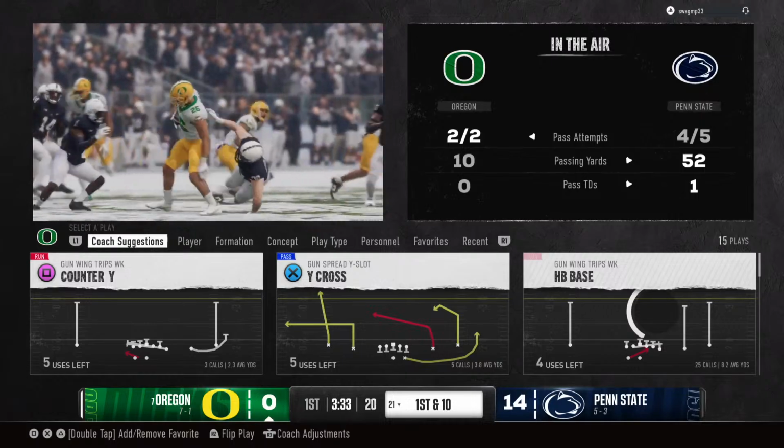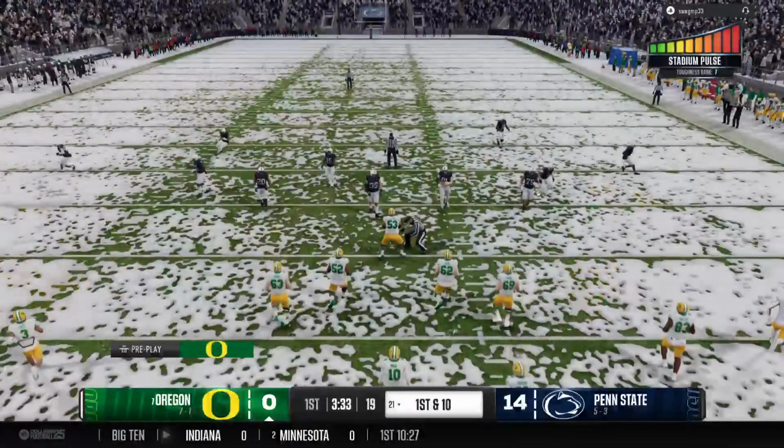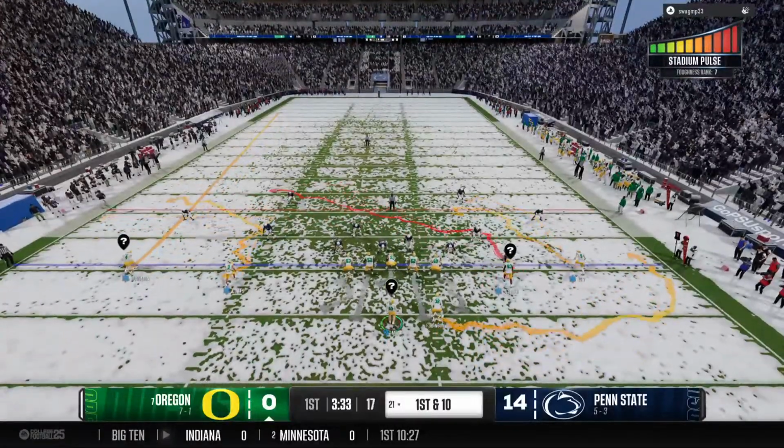Coach suggestions. There are 8 categories. You have 15 options.